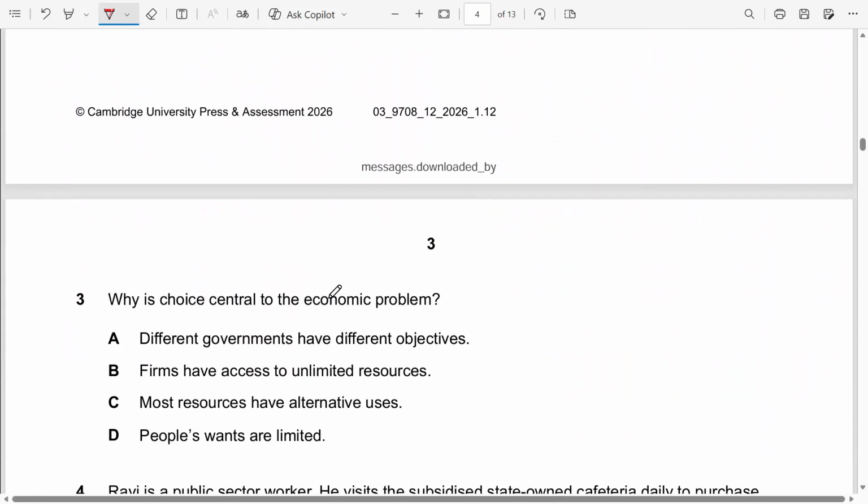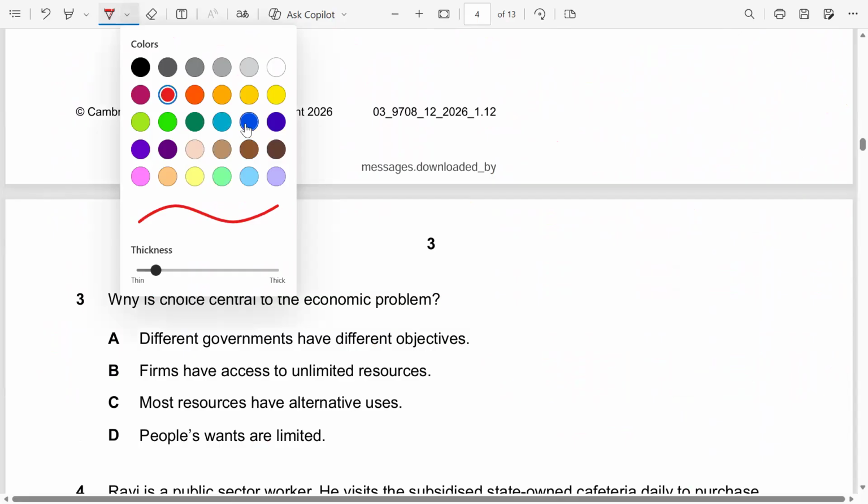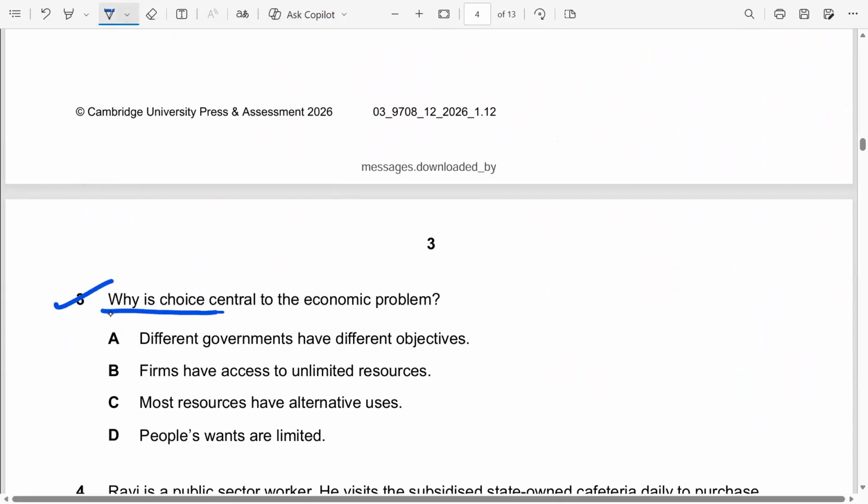Let's look at the next question quickly. Question number 3. Why is choice central to the economic problem? This is a very simple question. We have talked about this in our initial topic of the basic economic problem of resource allocation.